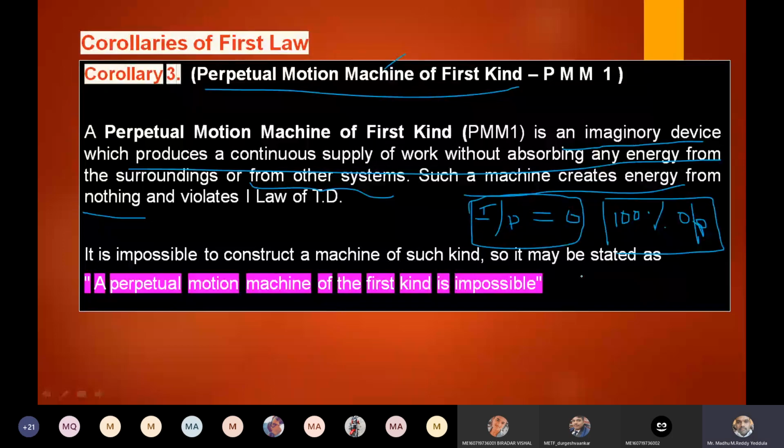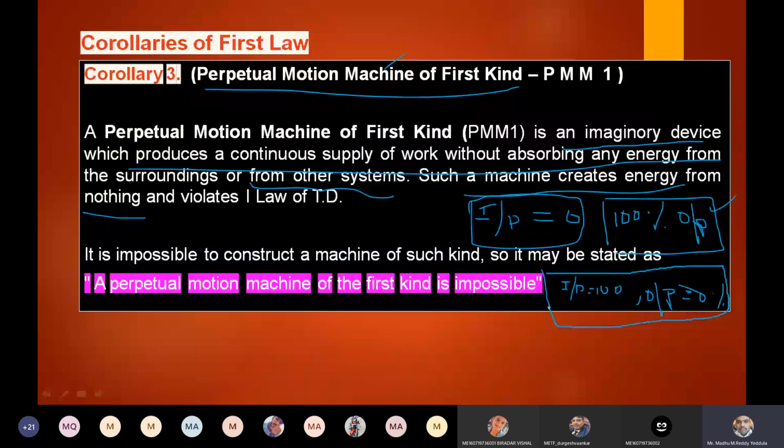The second case is we are giving input 100%, but the output we are getting is 0. In the first case, for 0 input we are getting 100% output. It means that we are creating the energy. Yes or no? Without giving input we are getting output, means it is creating energy. Second case, I am giving 100% input, but I am getting only 0. It means energy is destroyed.